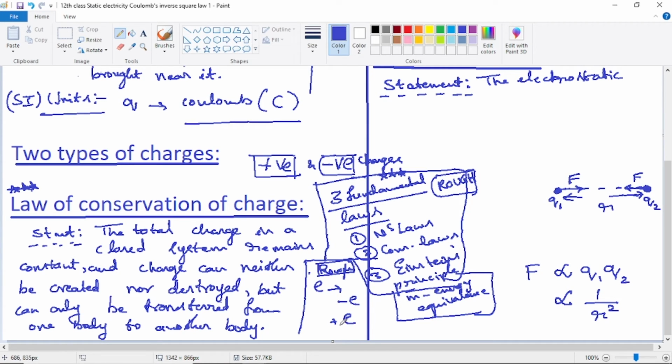Charge of an electron is minus E, charge of a proton is plus E. So in brackets you just write here electron and here proton. With a pen also you can write, no problem. You need not write just with pencil. Always in rough columns you have to be writing the reason.